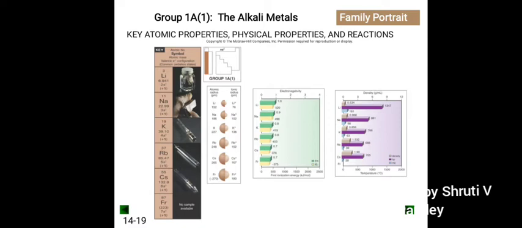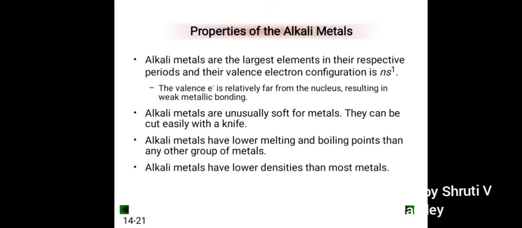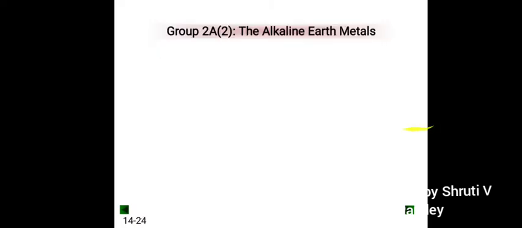Now, similarities between hydrogen and halogens.